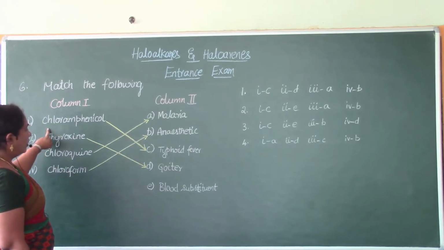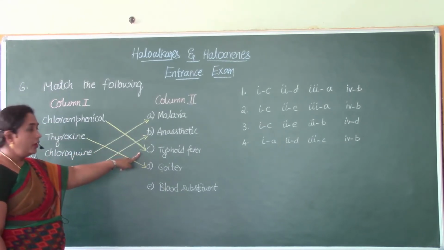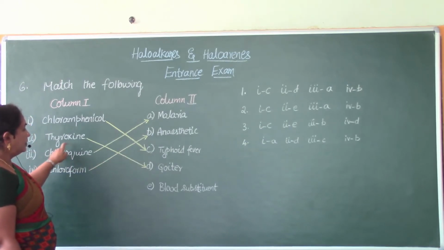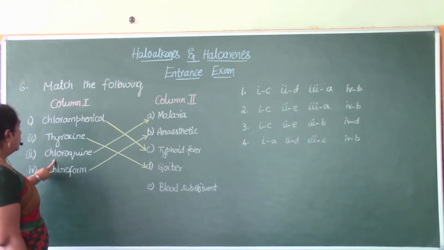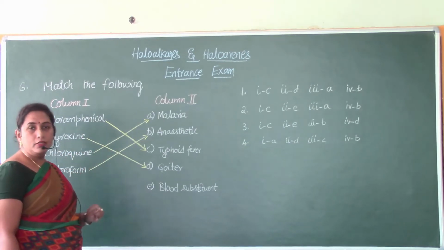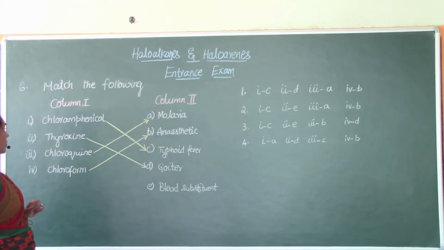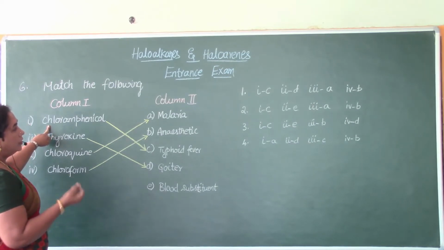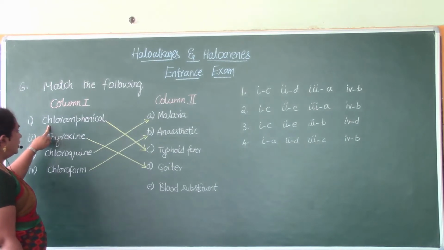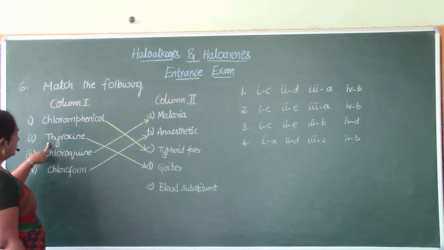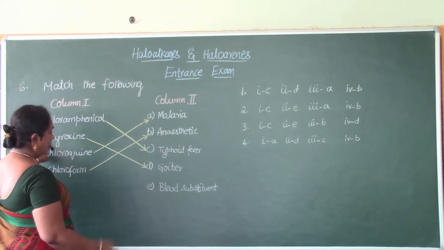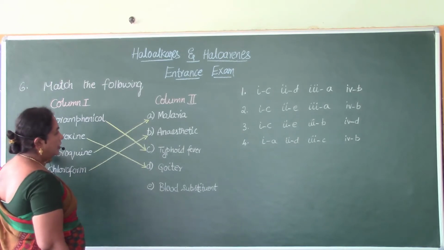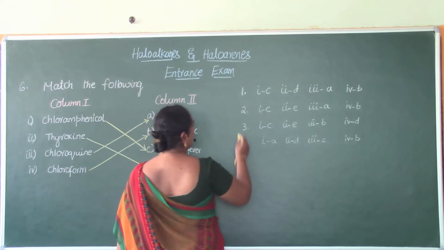Okay, chloramphenicol is used in the treatment of typhoid fever, thyroxine in the treatment of goiter, chloroquine in the treatment of malaria, chloroform was used as an anesthetic drug earlier. So now let us see which one matches on the 4 options given. Chloramphenicol, 1 matches with C. So the first 3 options are having 1 with C. So let us see. Thyroxine, 2 is with D. Okay. 1C, 2D. This matches.